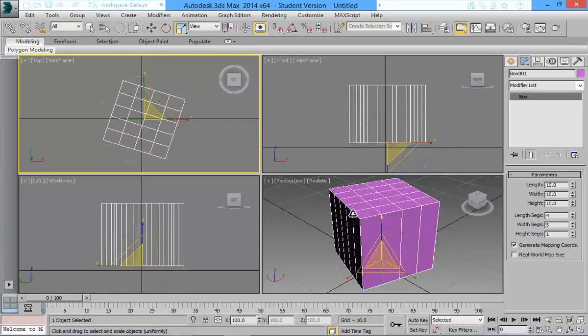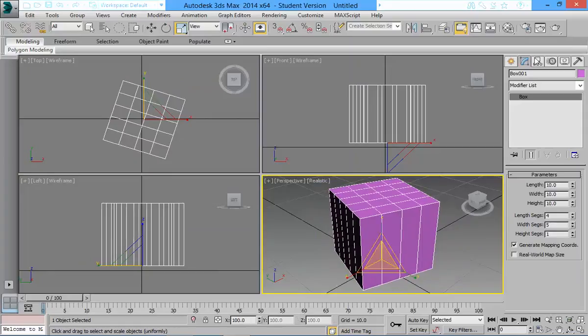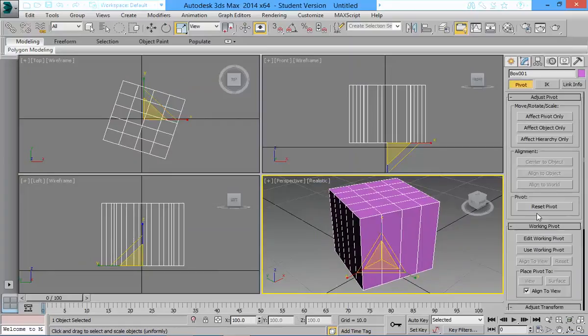And scale. Now you can see the scale is happening on the global axis. You can actually tell it that it should happen on the local axis. There are certain ways to do that.